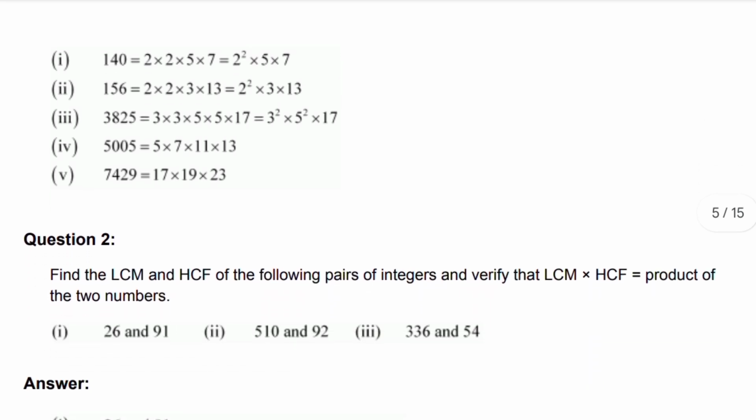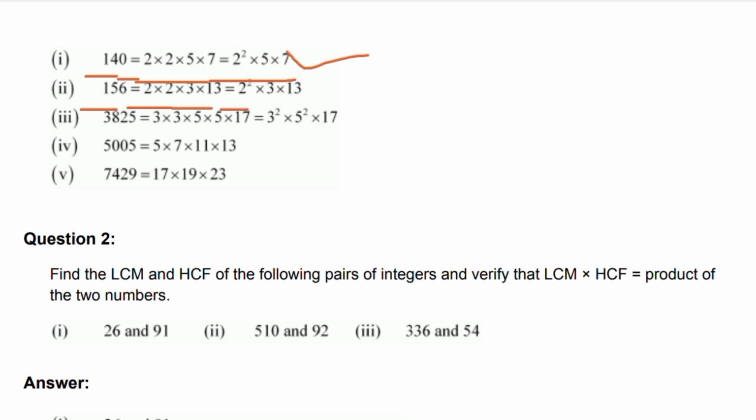Answer. 140 is equal to 2 into 2 into 5 into 7 is equal to 2 power 2 into 5 into 7. That is the 140 factorization. 156 is equal to 2 into 2 into 3 into 13 is equal to 2 power 2 into 3 into 13.